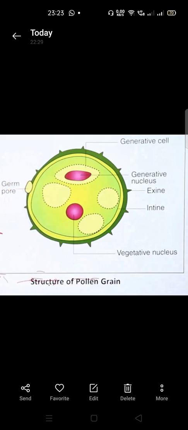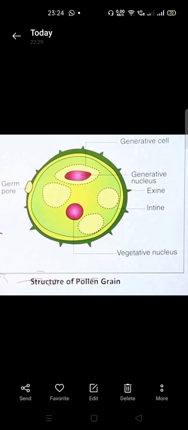Now here, students, just now we have seen the structure of the ovule. This is the female part, that is called the gynoecium. The gynoecium has ovary, style and stigma, and the ovary contains the ovule. We have seen just now the structure of the ovule, which contains 7 cells but 8 nuclei. Now I am going to explain to you the structure of a pollen grain.